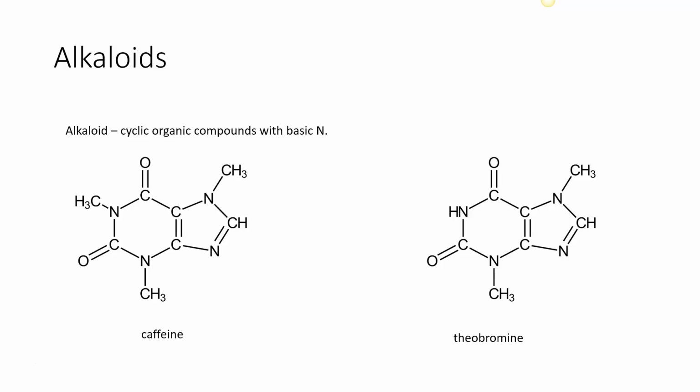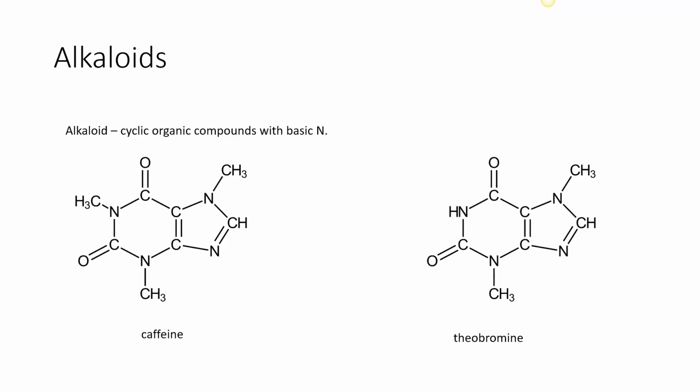Another nitrogen-containing alkaloid is theobromine. Theobromine comes from the chocolate plant. You can compare the structure and you will see your difference comes down to caffeine has a methyl group on that upper nitrogen on the six-sided ring, where theobromine does not. Structurally, these appear to be very similar. It's just that caffeine is a little bit more potent than theobromine. It is these materials that give it its very nice reaction.